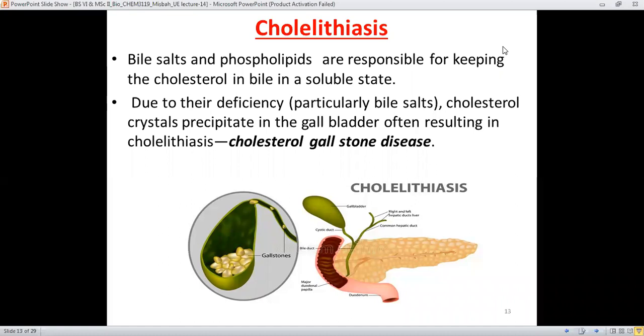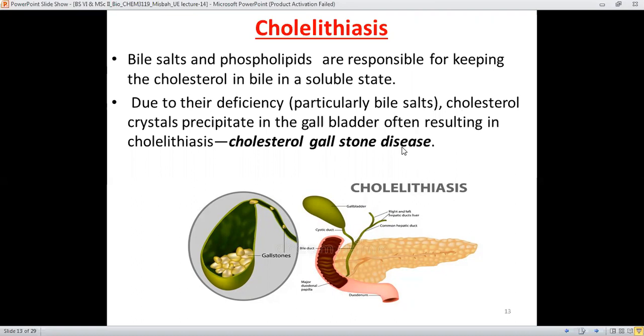Therefore, when there is a deficiency of phospholipids and bile salts, the cholesterol molecules get precipitated in the gallbladder.